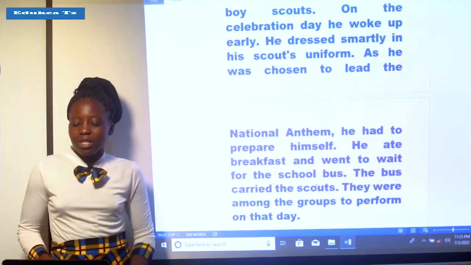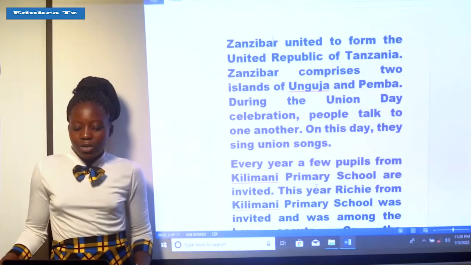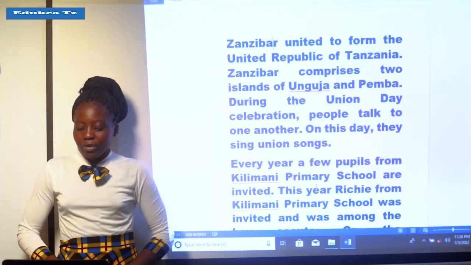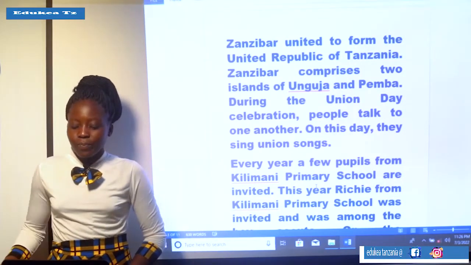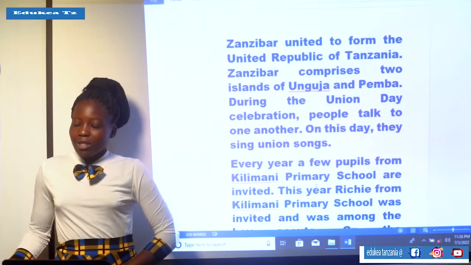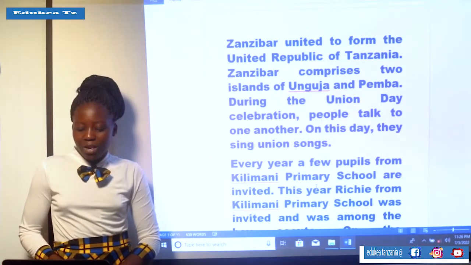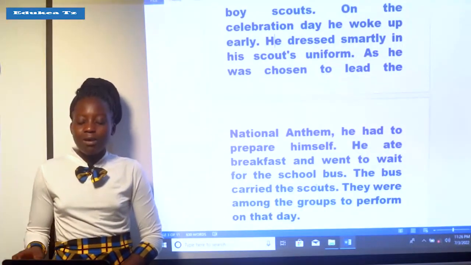As you can see, on this Union Day, Kilimani Primary School is among the schools chosen or invited every year to celebrate the Union Day. This year, Richie was selected from Kilimani Primary School and invited as one of the Boy Scouts.